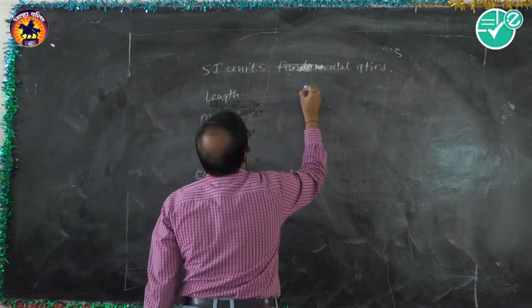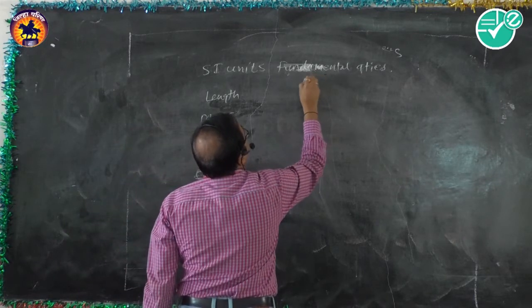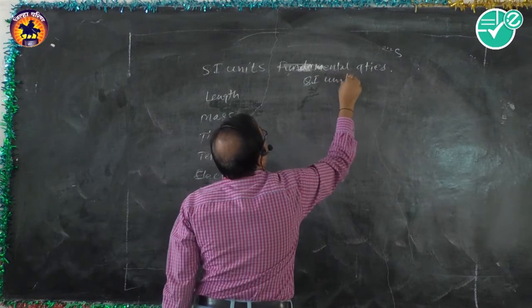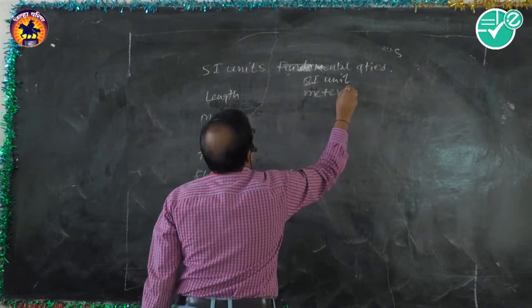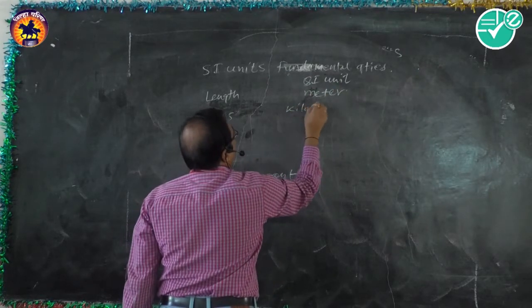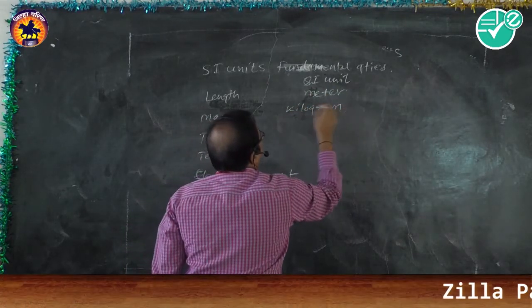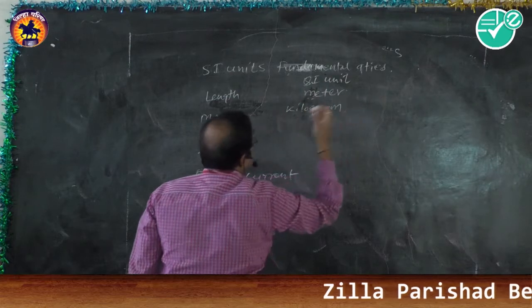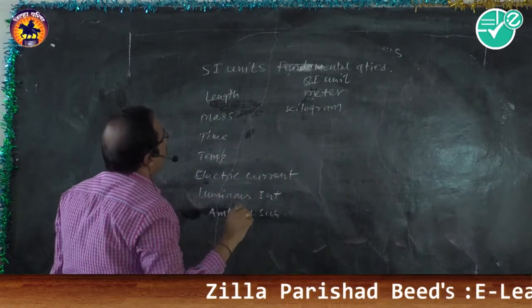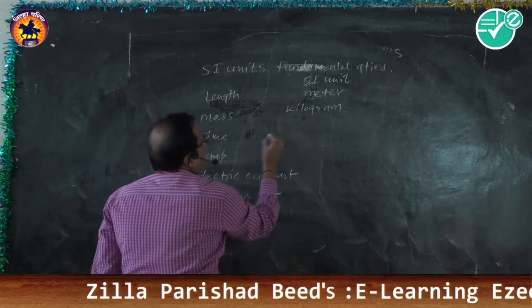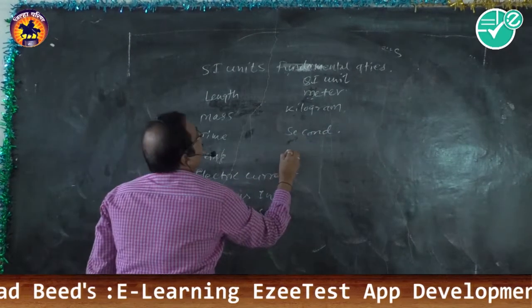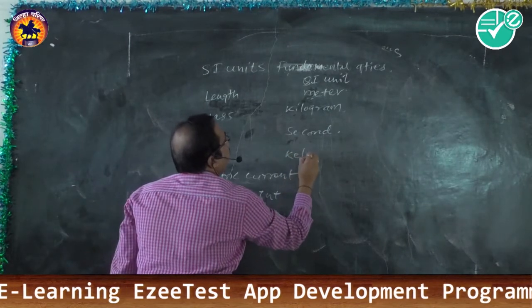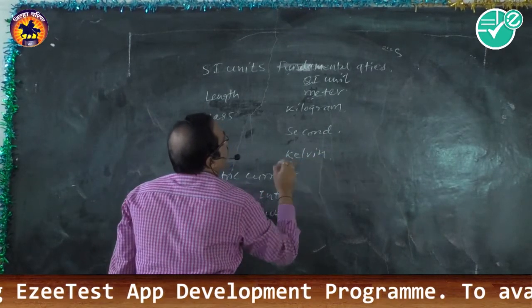So its SI unit is here meter. We know that this is kilogram. Don't write kilogram with K capital. Don't write meter with M capital. We are going to study the rules afterwards. Time, second. Temperature, kelvin. Don't write K capital.